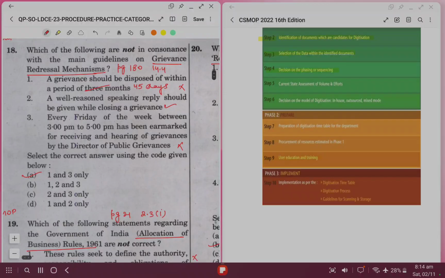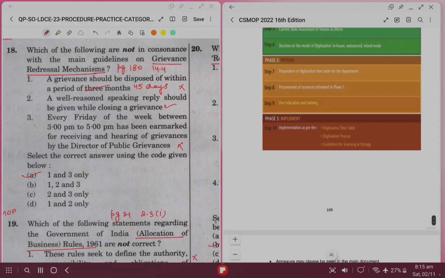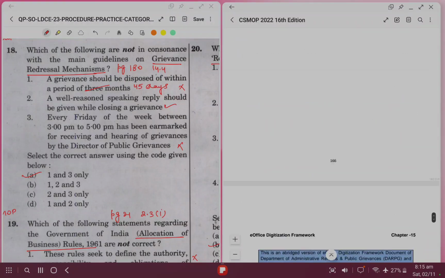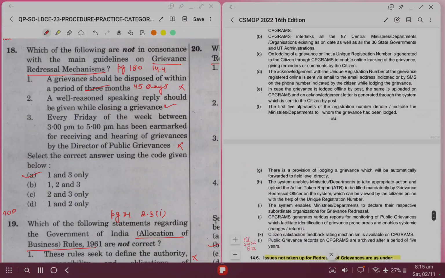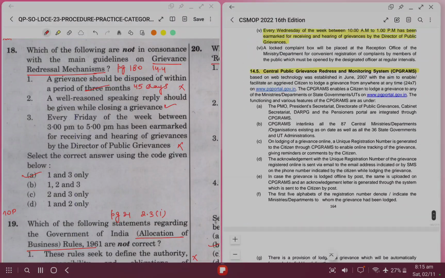Which of the following are not in consonance with the main guidelines on grievance redressal mechanisms? So grievance redressal is also a very important part of MOP, and definitely one question will come on this topic as has been coming in previous years. Let's go to page number 180. Para 14.4.